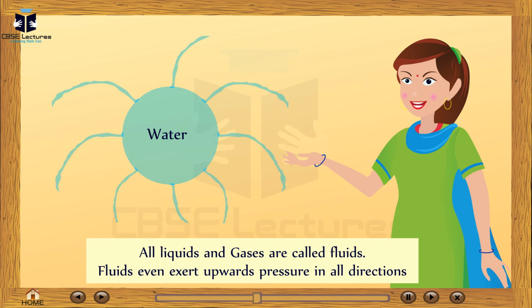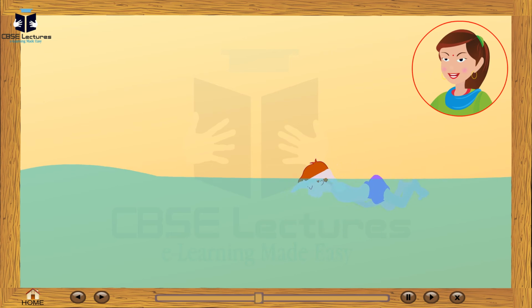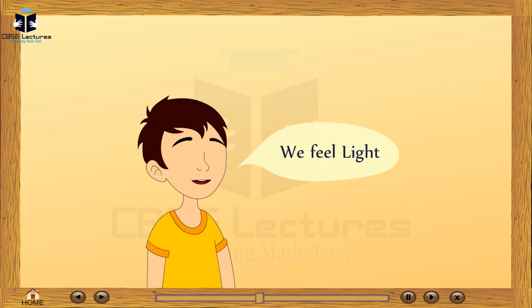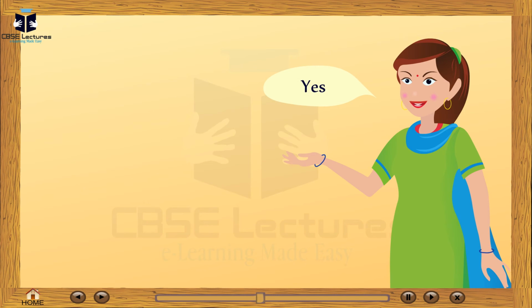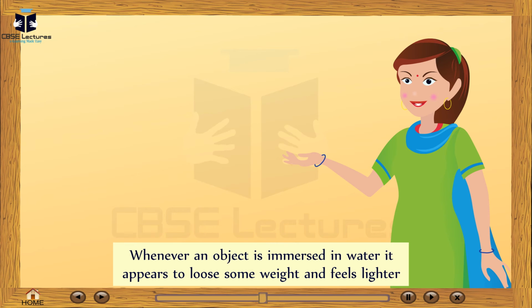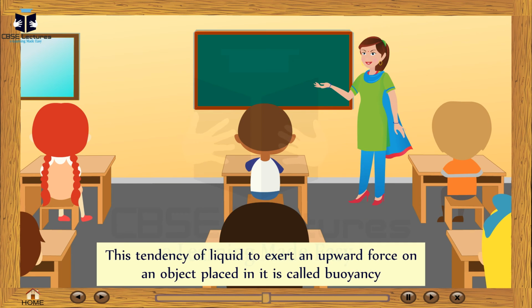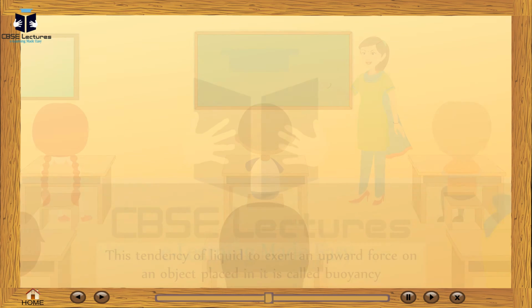Fluids even exert upward pressure in all directions. How do you feel when you swim? We feel light. Yes, it means you lose some weight and water pushes you up. So whenever an object is immersed in water, it appears to lose some weight and feels lighter. This tendency of a liquid to exert an upward force on an object placed in it is called buoyancy.